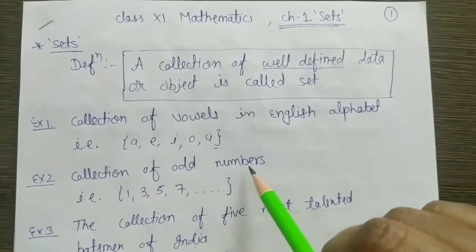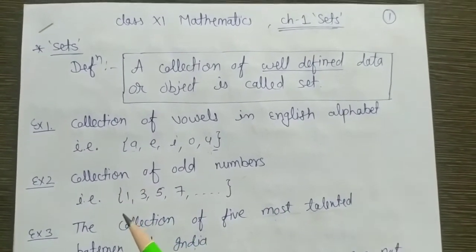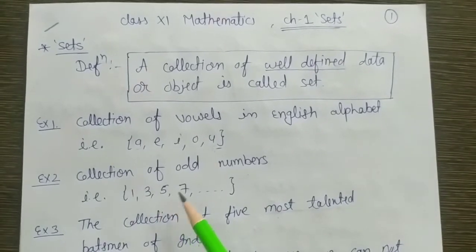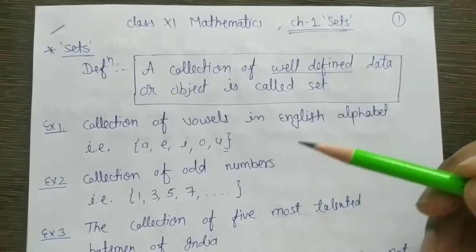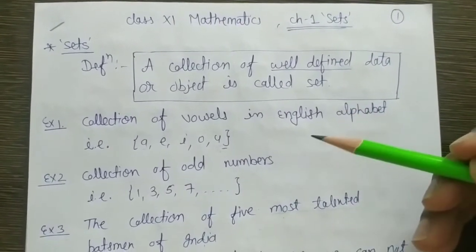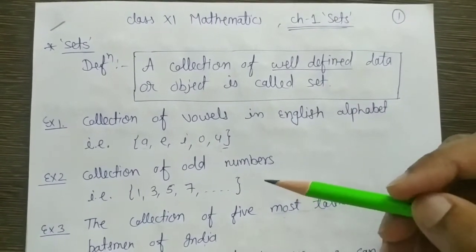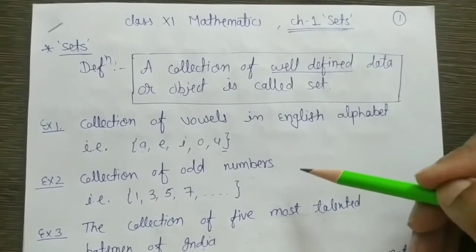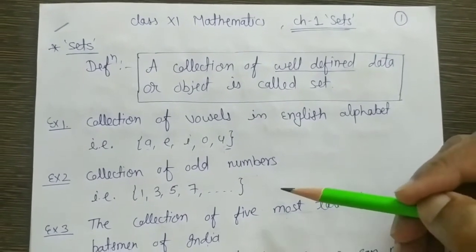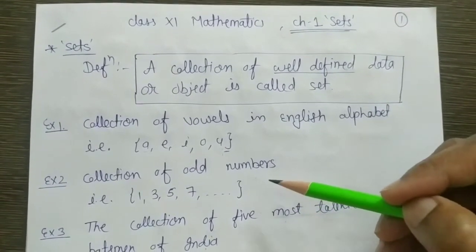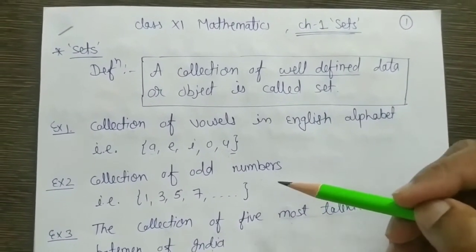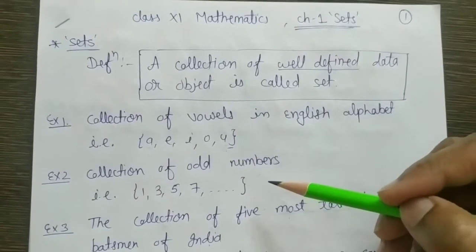Collection of odd numbers, that is 1, 3, 5, 7 and so on. If again I ask anyone to make this collection, every person will give me the same result. So this is a well defined collection, and such collections are called sets.